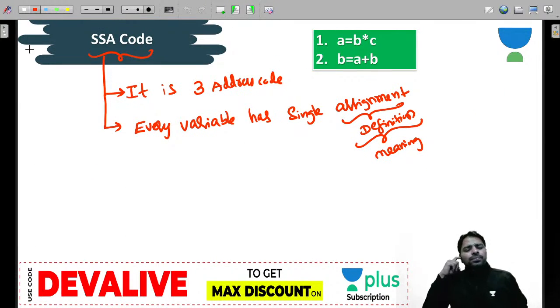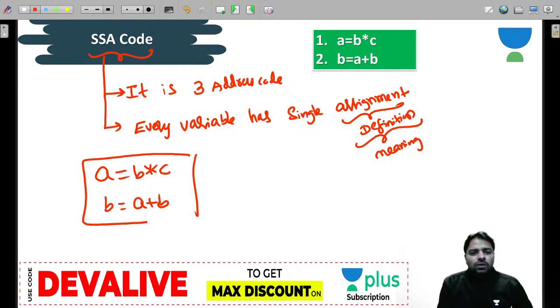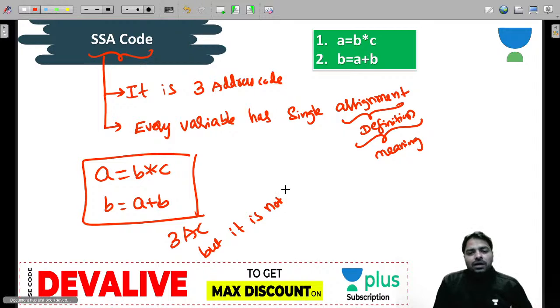Okay, now every variable has a single assignment. Let's look at the meaning of this. A is equal to B star C is the given code, and B is equal to A plus B. This is a 3 address code, but it is not SSA code. How do you know it is not SSA code? Look at that.